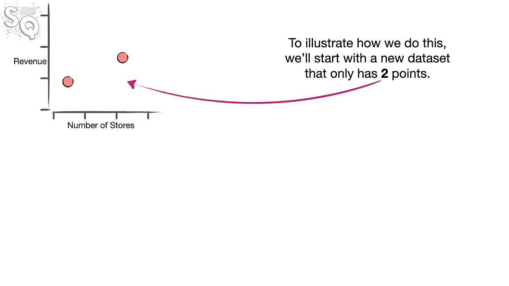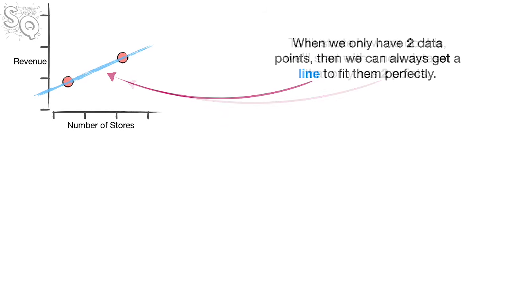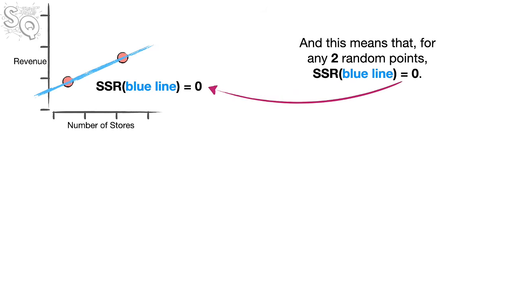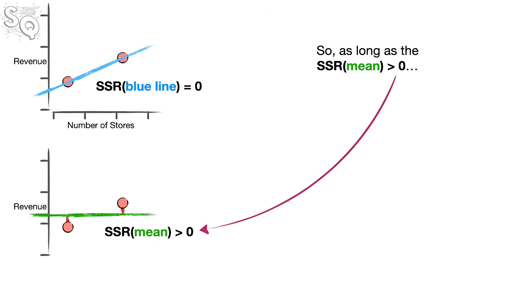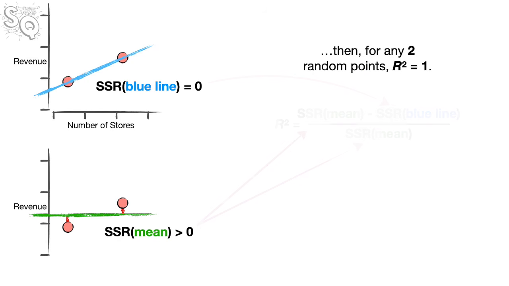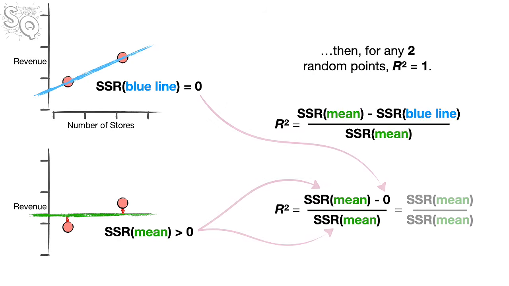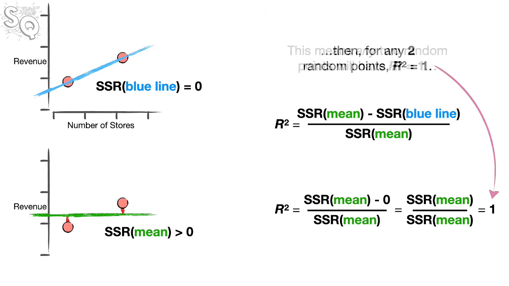To illustrate how we do this, we'll start with a new dataset that only has 2 points. When we only have 2 data points, then we can always get a line to fit them perfectly. And this means that for any 2 random points, the sum of the squared residuals around the blue line will equal 0. So, as long as the sum of the squared residuals around the mean is greater than 0, then for any 2 random points, R² equals 1. This means that any 2 random points will have R² equal to 1.